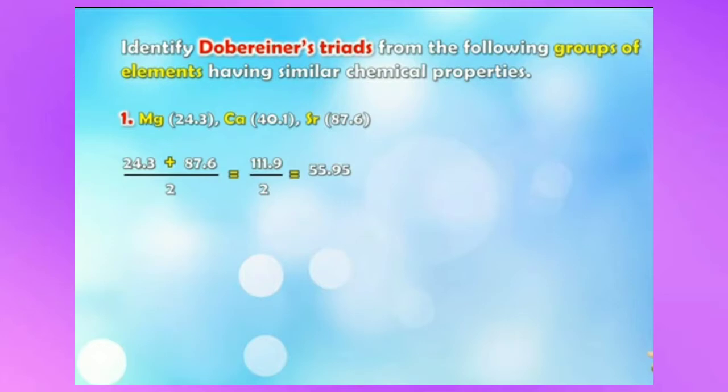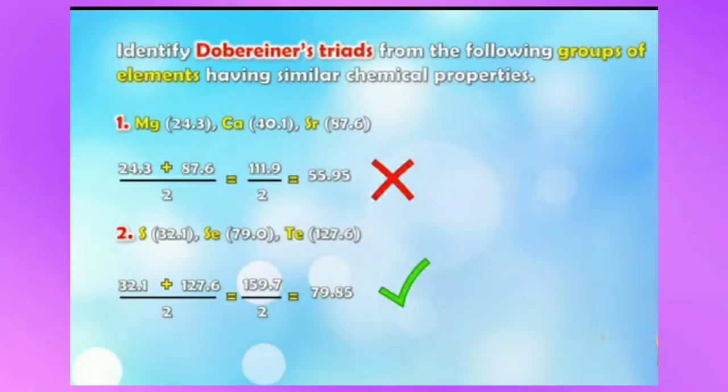So we add 24.3 plus 87.6 and divide by 2. So what are we getting? 111.9 upon 2, which on further calculation gives us 55.95. So children, is it somewhat equal to the atomic mass of calcium? No. So that means these three elements do not form a triad. Okay, understood? Let's see the second one now.